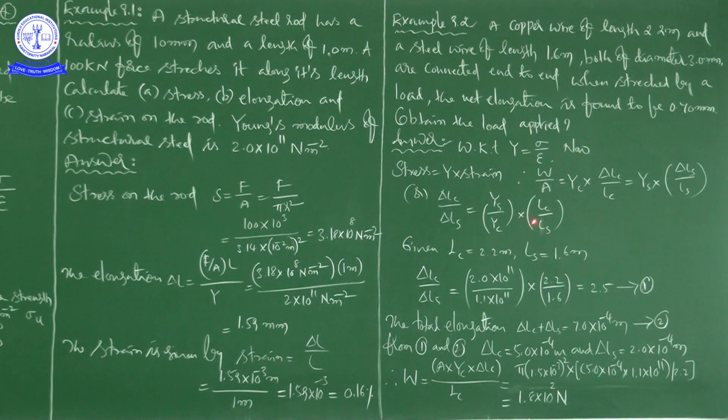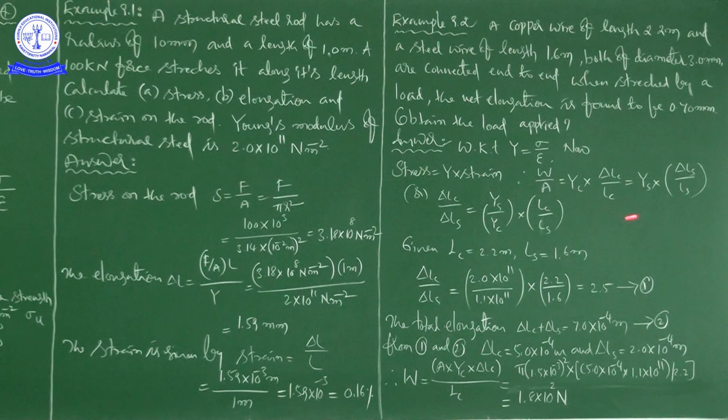Now, stress means load by area, which is equal to YC into delta LC by LC, which is equal to YS into delta LS by LS. Here C means copper, S means steel. Because the load is the same and the area of cross section is the same, the left hand side is the same, so we can equate the right hand sides. That is the reason for writing this expression: YC into delta LC by LC is equal to YS into delta LS by LS.